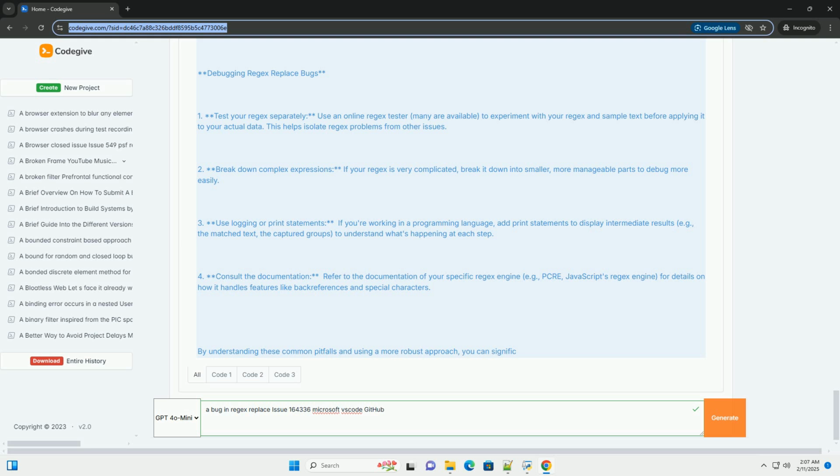By understanding these common pitfalls and using a more robust approach, you can significantly reduce the likelihood of encountering regex replace bugs. Remember to always test thoroughly and use the appropriate escaping techniques for your specific programming language or text editor.